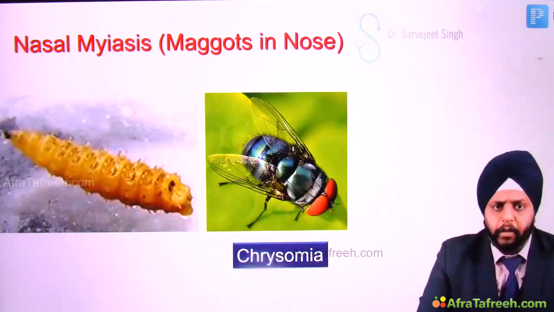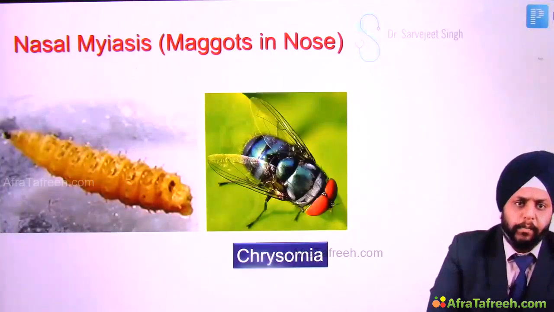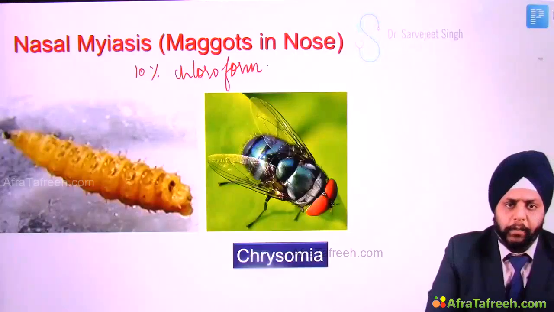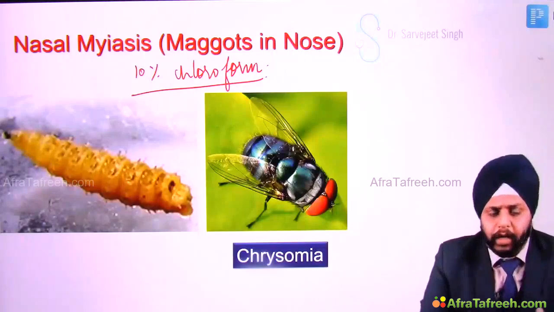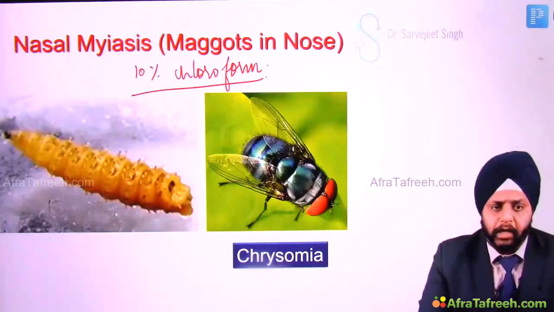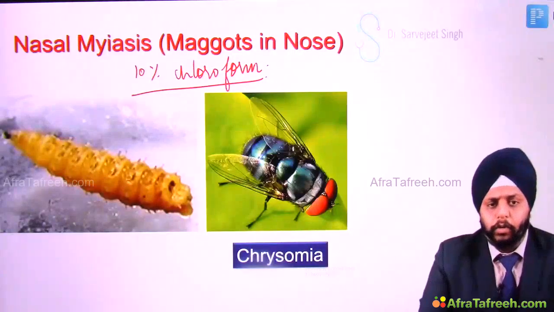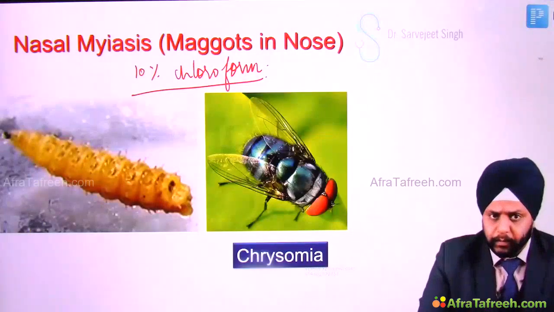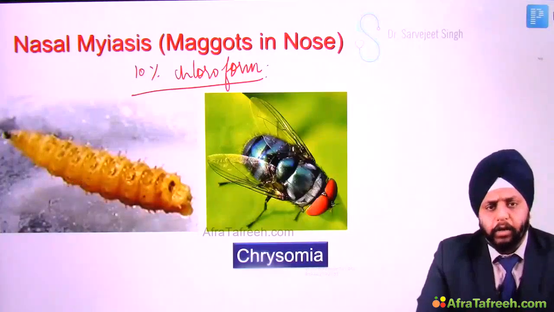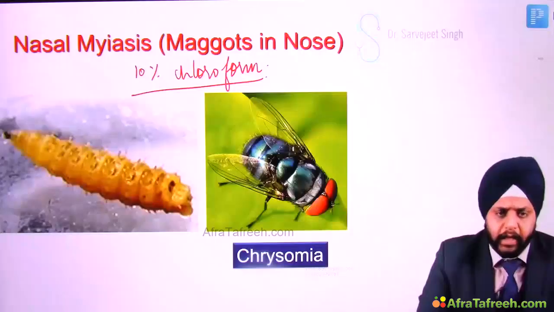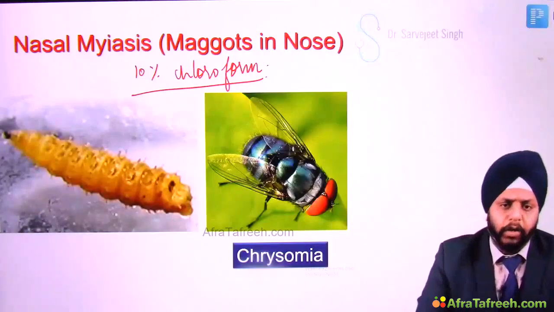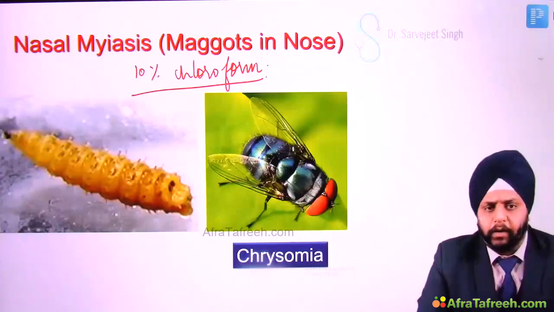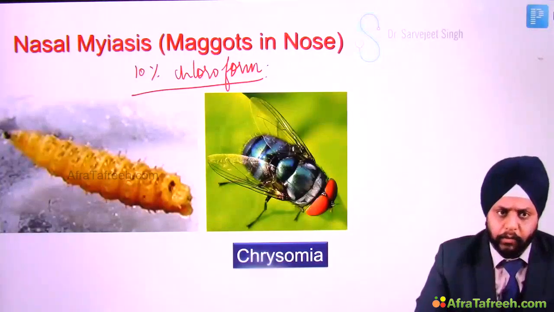So what is the treatment for this nasal myiasis? The treatment is 10% chloroform. Why 10% chloroform? You see, these larvae, if you shine the light, will go and hide inside the dark sinus cavities, so they will not be visible to you. You want to see them and remove them under vision, so you cannot remove them in any other way. You put 10% chloroform, which anesthetizes the larvae, and then you can remove them under vision with a headlight, or you can do an endoscopy and remove any larvae under endoscopic vision also. All right.